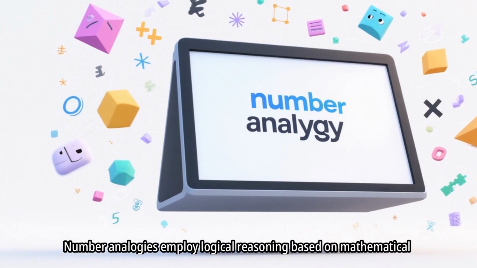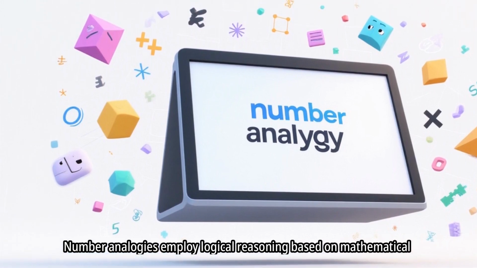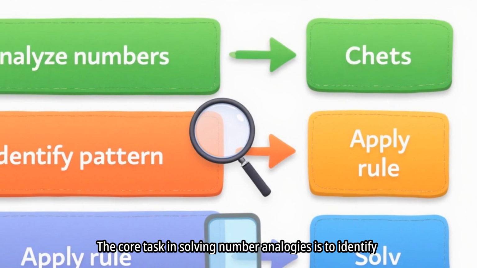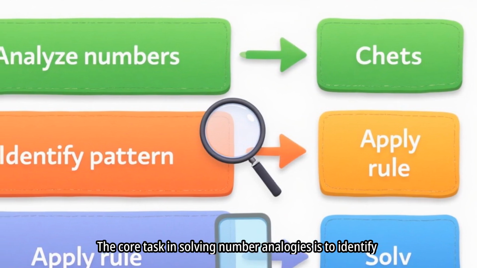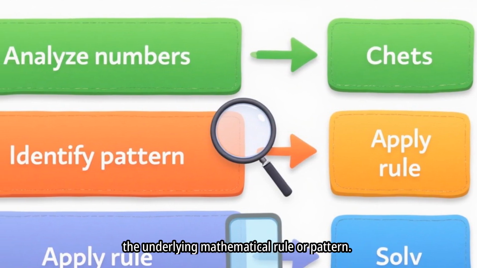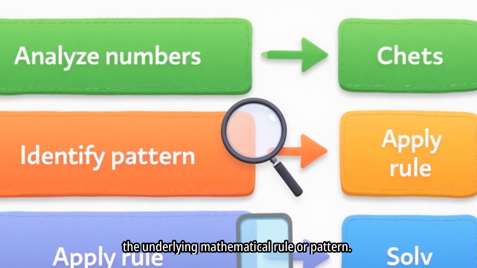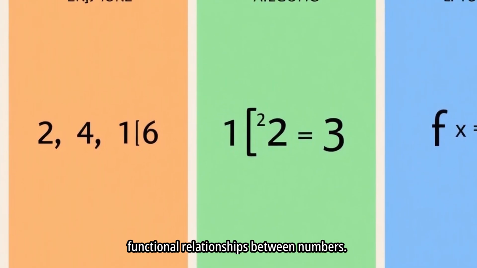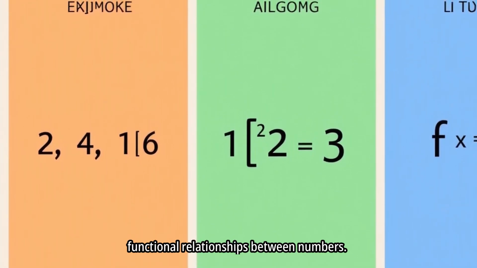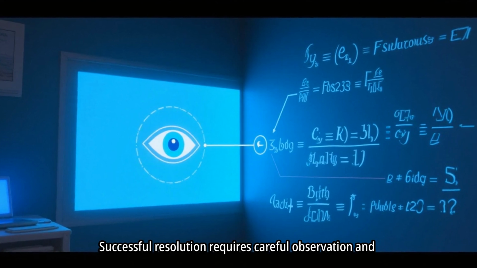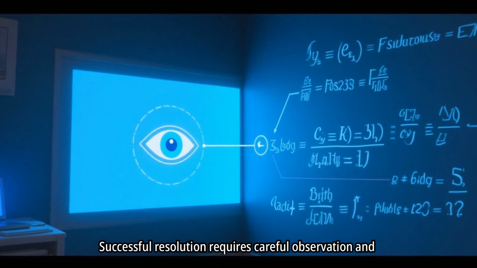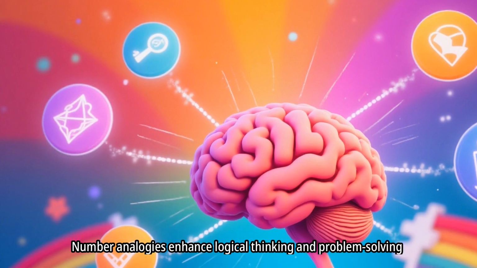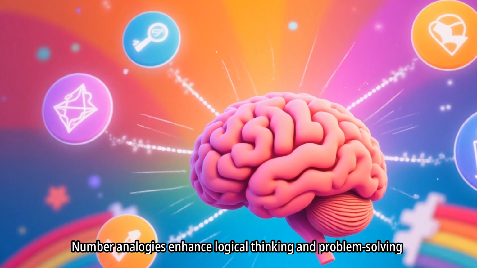Number analogies employ logical reasoning based on mathematical operations such as squares and cubes. The core task in solving number analogies is to identify the underlying mathematical rule or pattern. These analogies often involve sequences, ratios, or functional relationships between numbers. Successful resolution requires careful observation and application of mathematical principles. Number analogies enhance logical thinking and problem-solving skills.